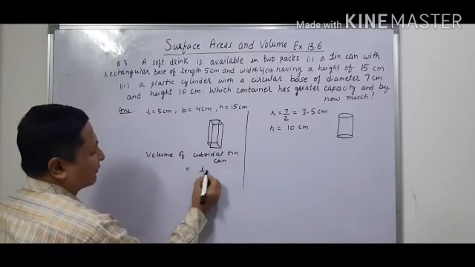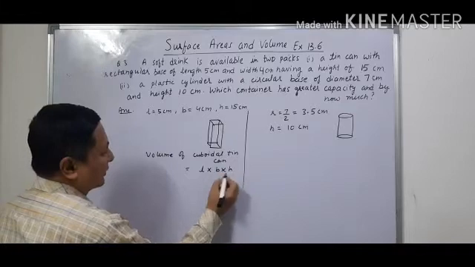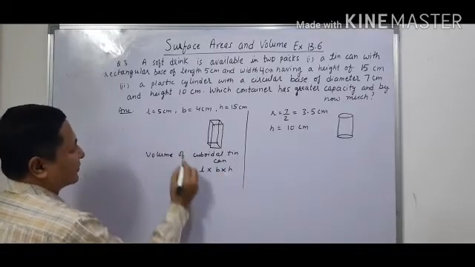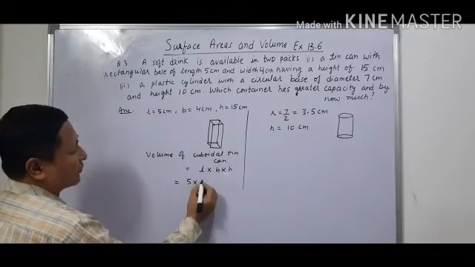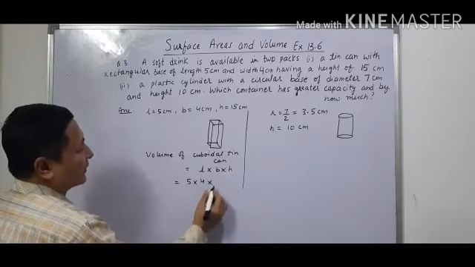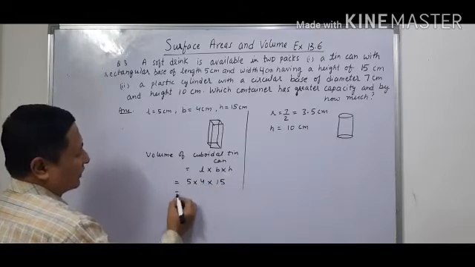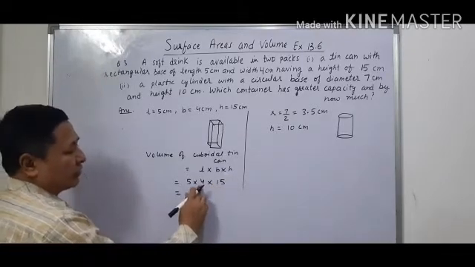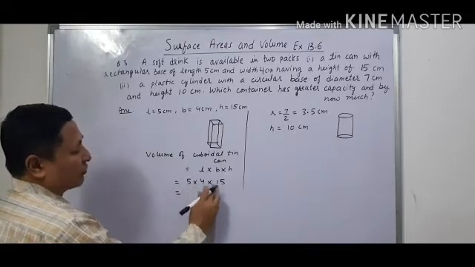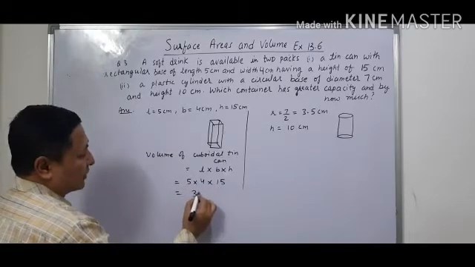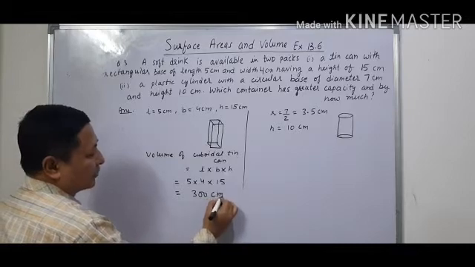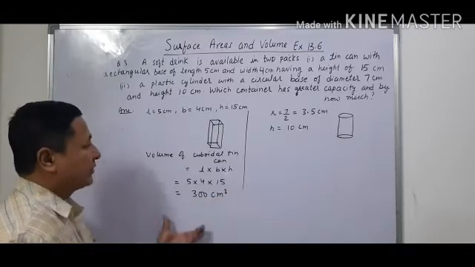That will be given by the formula L into B into H. Length is 5 cm, width is 4 and height is 15. So we multiply 5 into 4, that is 20, 20 into 15, that is 300 centimeter cube of cold drink can be there.